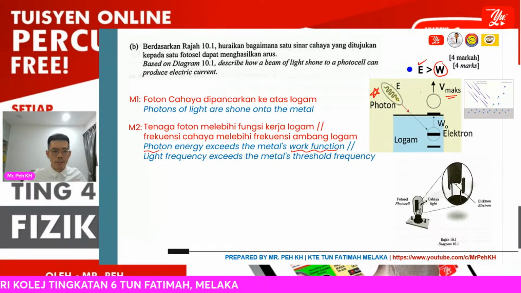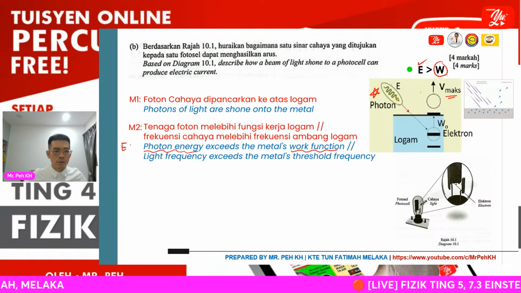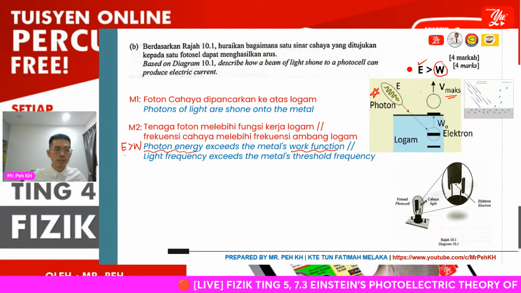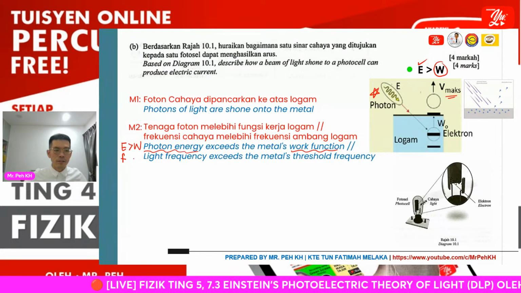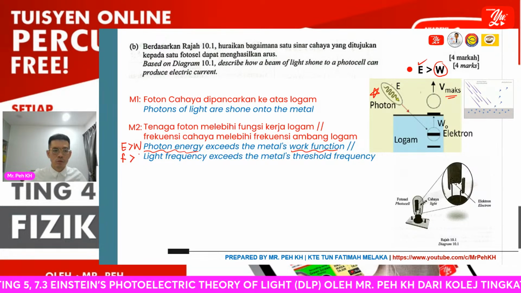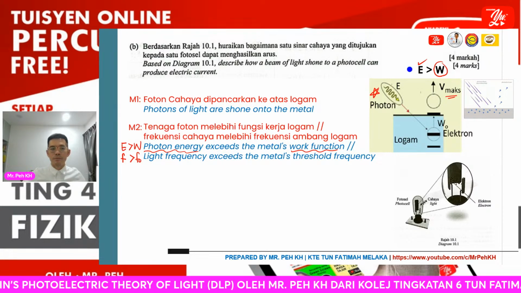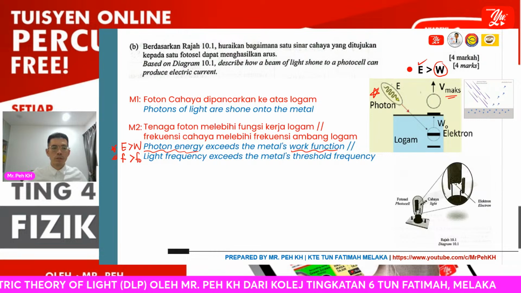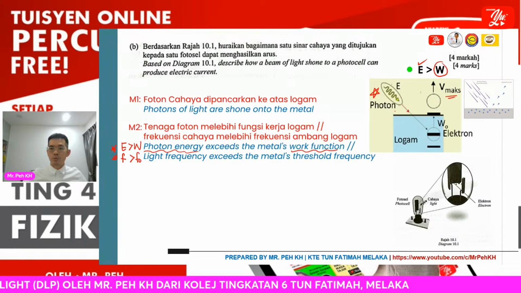Just now I explained already. You can use photon energy greater than the work function of the metal, or you can use the frequency of light shone onto the metal surface must be greater than the threshold frequency of the metal. These two can be used to explain the situation.